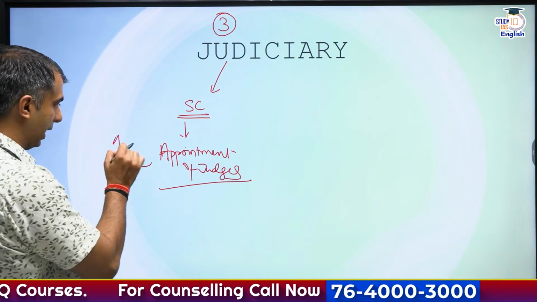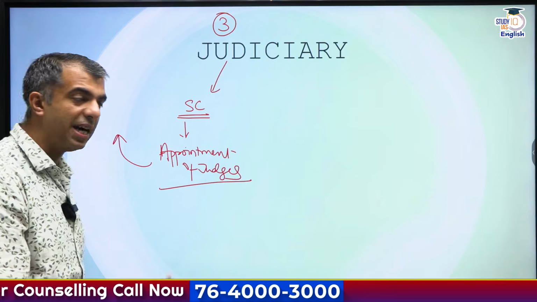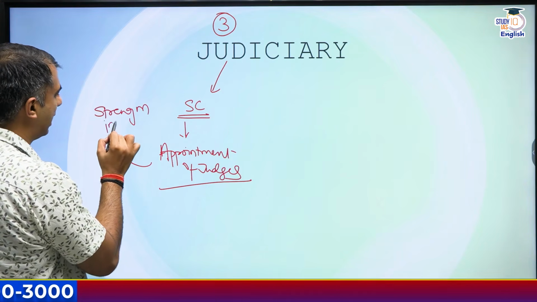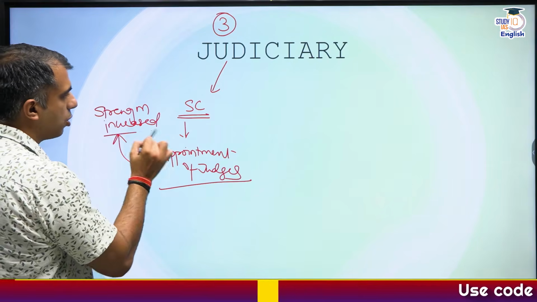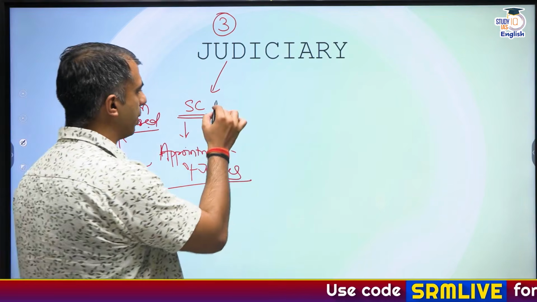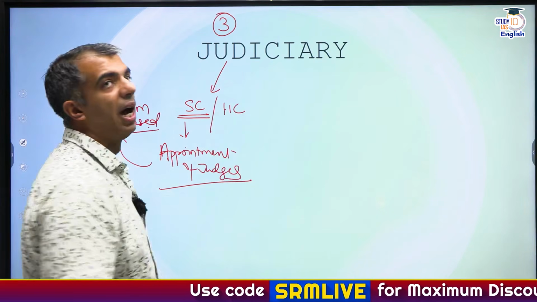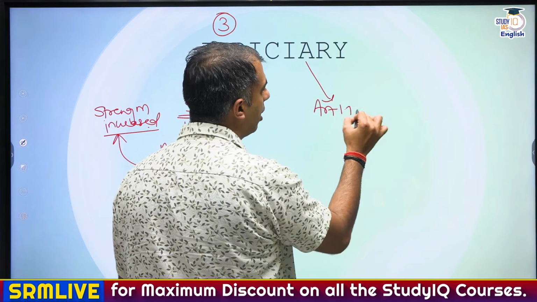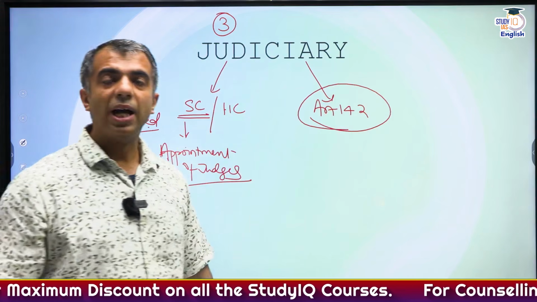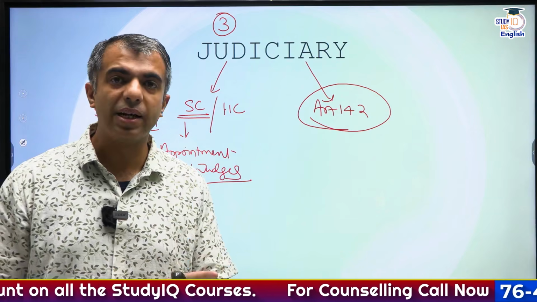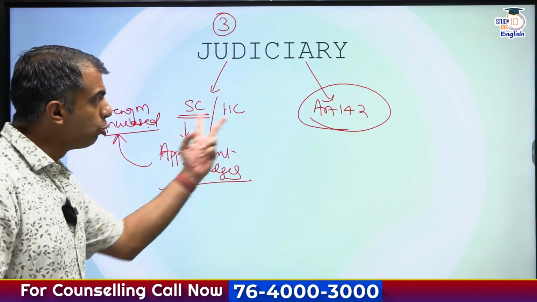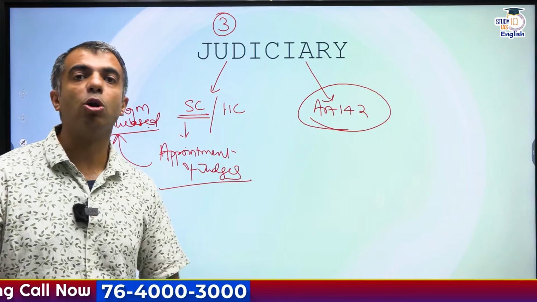Because recently, okay, as this has been very recent, okay, the strength has been increased. Okay. So, the appointment of judges in the Supreme Court, the appointment of judges in the High Court. Clear? Also, Article 142 has been invoked multiple times on multiple occasions in the previous year. Clear?